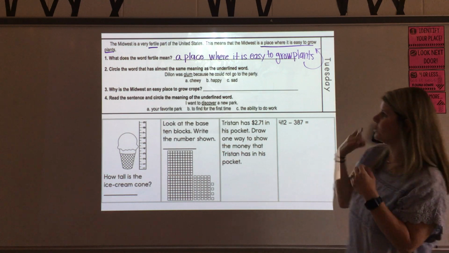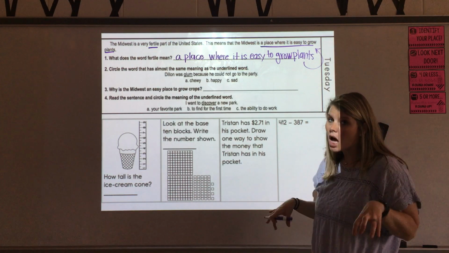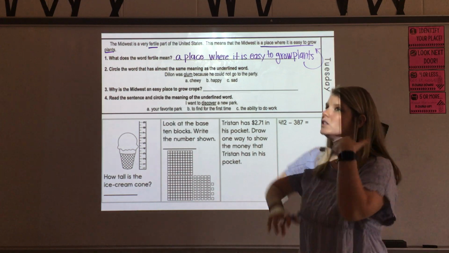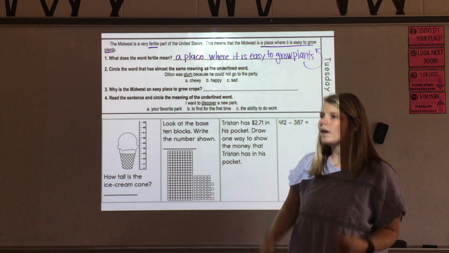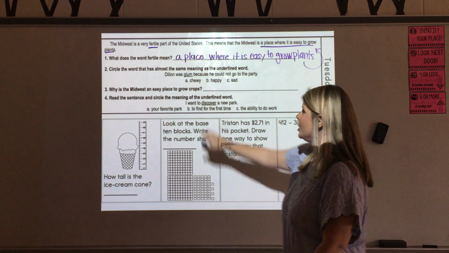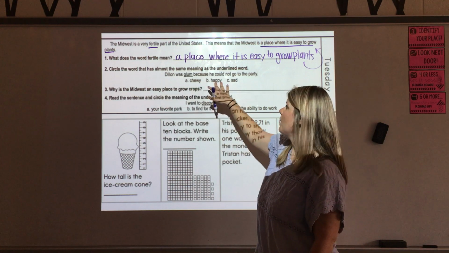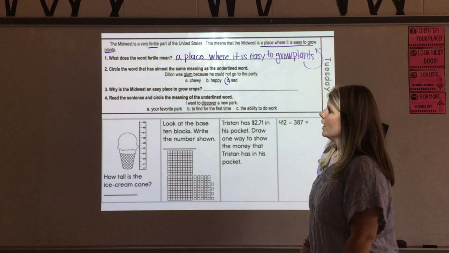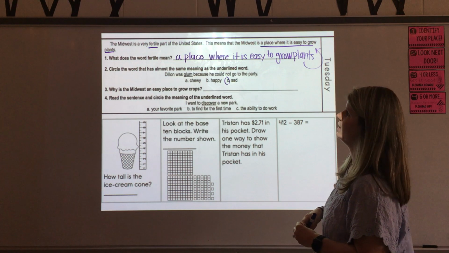Number 2 is asking us to circle the word that has almost the same meaning as the underlined word. Dylan was glum because he could not go to the party. So think about if you're so excited, you got a birthday party invitation, you know it's coming up on Saturday, you've been waiting for it for weeks and weeks, and then all of a sudden you find out you can't go. You probably don't feel chewy or happy. I don't even know what that means to feel chewy. You probably feel sad.